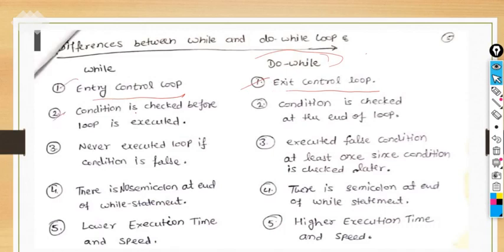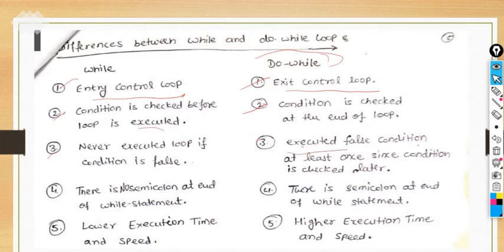So next, in the while loop the condition is checked before the loop is executed. Of course, before executing the statements we are checking the condition here, but in the do while loop you are checking the condition at the end. So the while loop never executes if the condition is false. If the condition is false the first time, it will never execute the statement, not even once. So the statement executes zero times if the condition is false the first time.